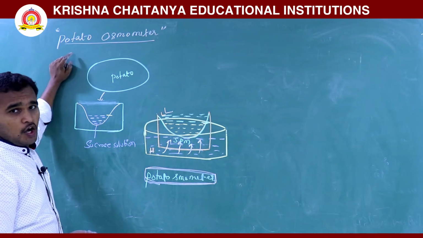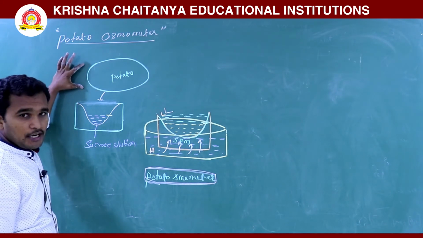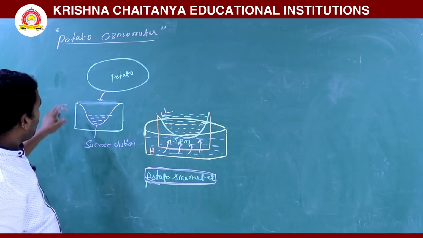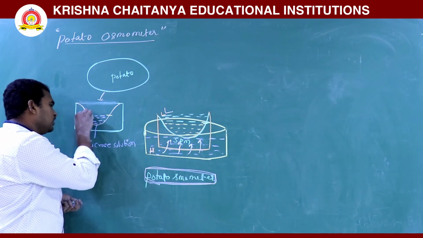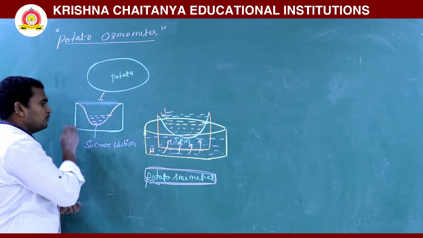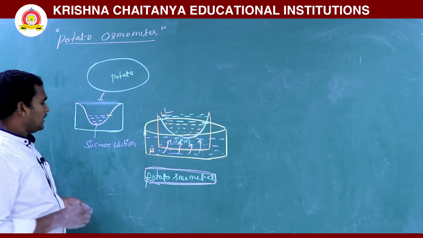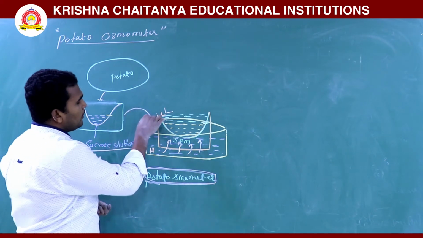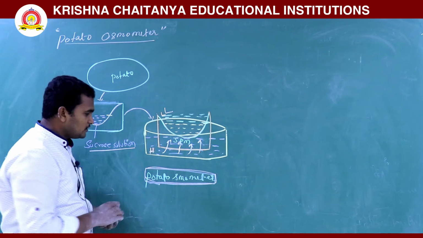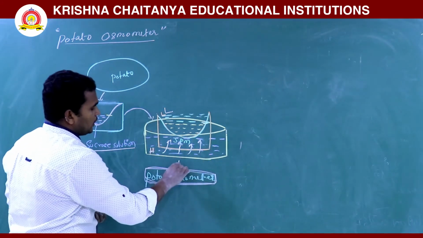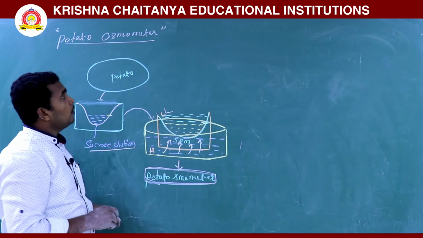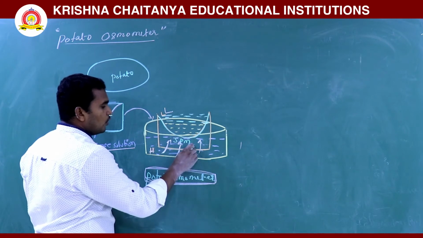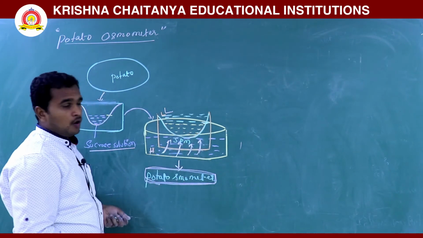Potato osmometer is nothing but this: you take one potato and make it a square shape. Then you make a cavity, and in the cavity you add a highly concentrated sucrose solution. This is placed into a petri dish, and after placing it, this setup is called a potato osmometer. Now water is moving from high concentration to low concentration.